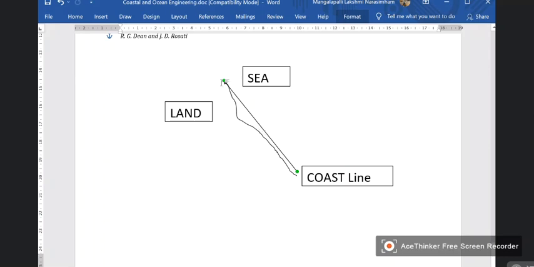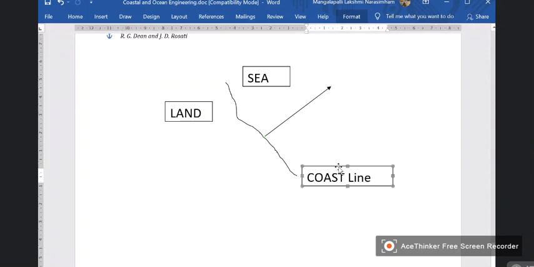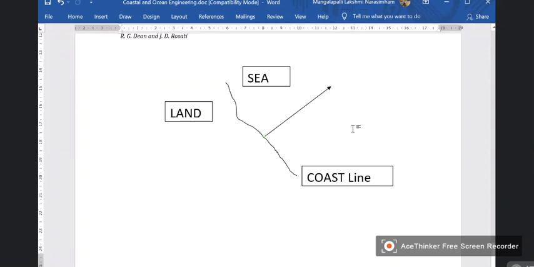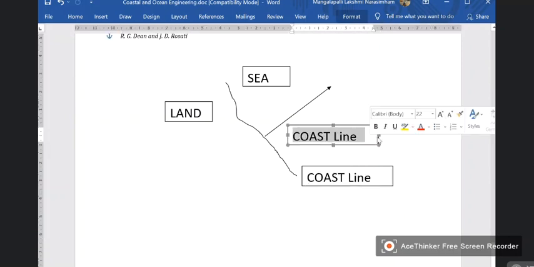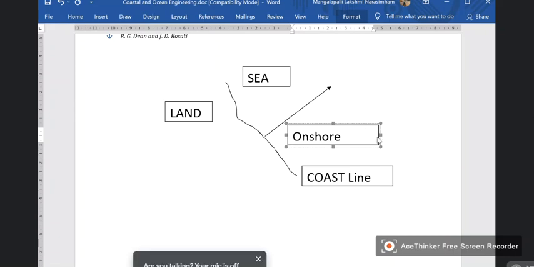Whereas the movement can also be in the perpendicular direction. So this is called onshore, offshore.